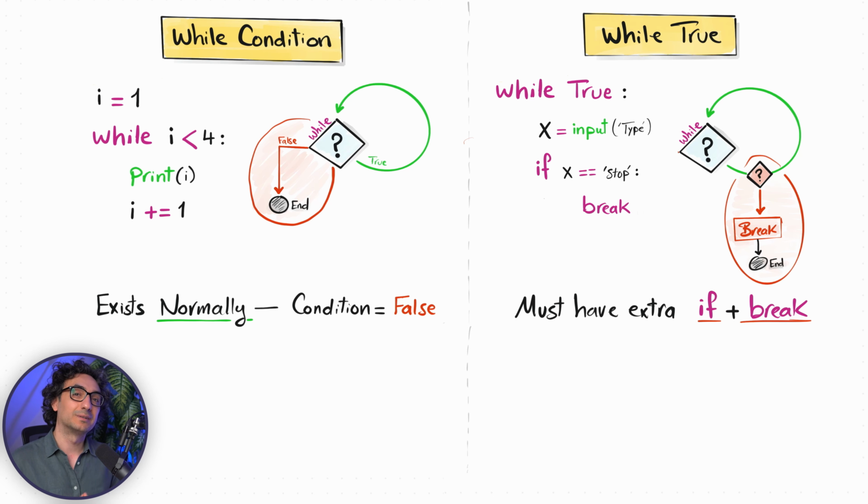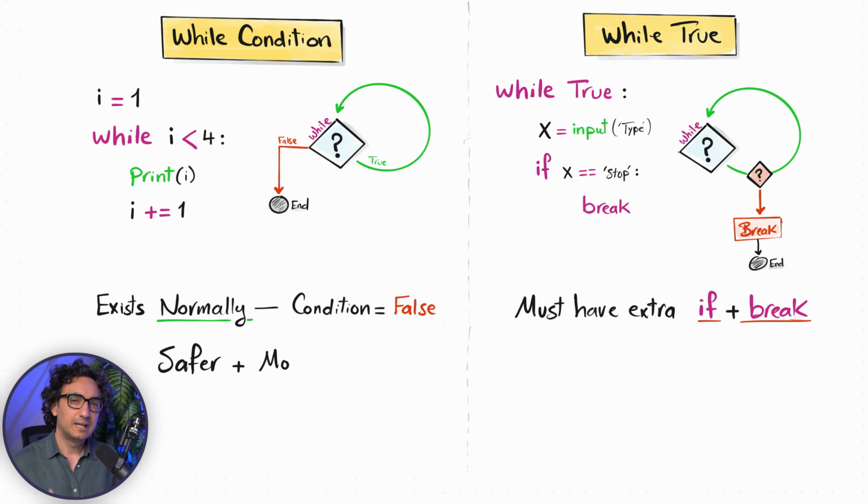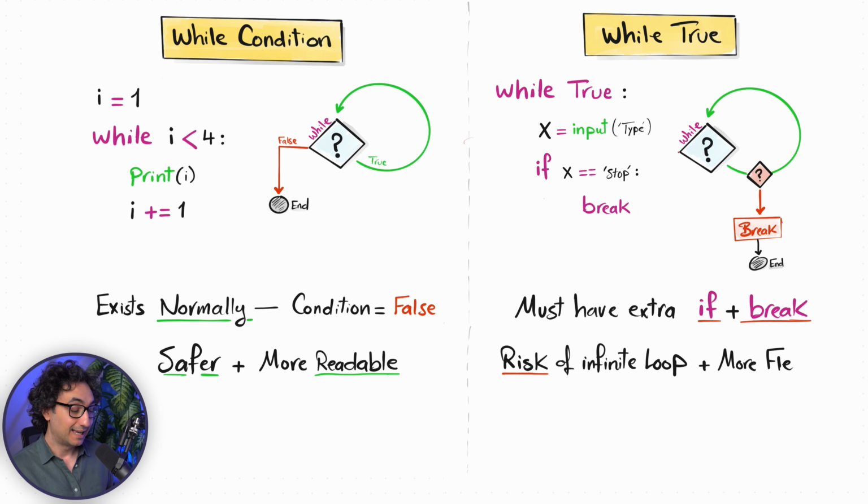And if you are talking about the risk of having an infinite loop, the while condition is safer. Eventually, it's going to exit unless you made a big mistake. But with the while true, it is more risky because you are defining an infinite loop and you have to be careful designing the if and the break.